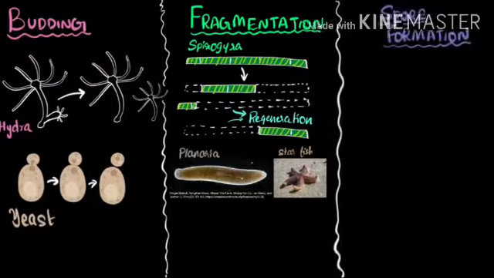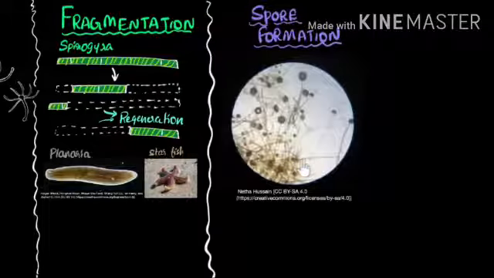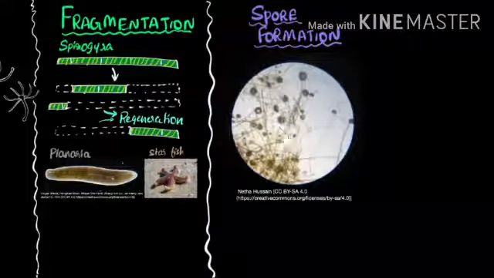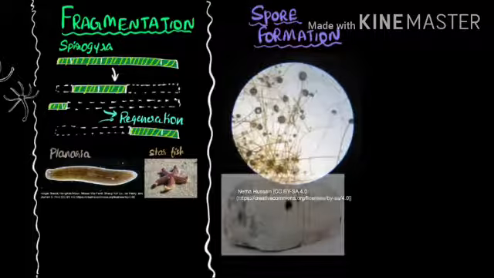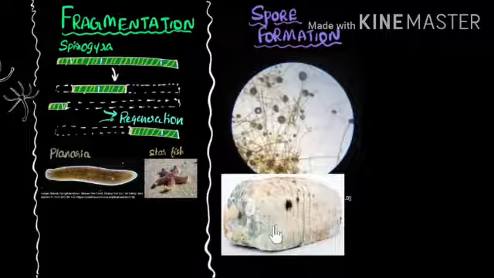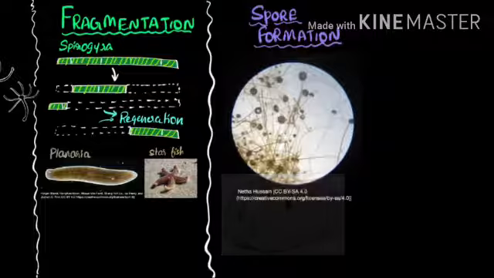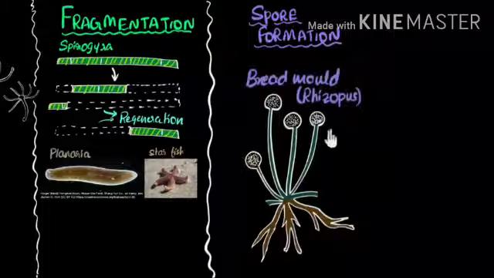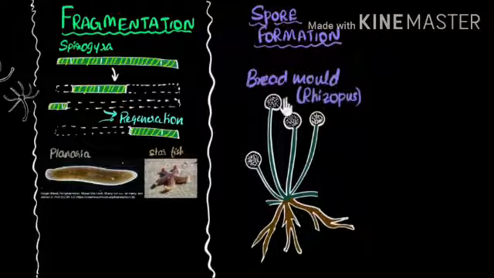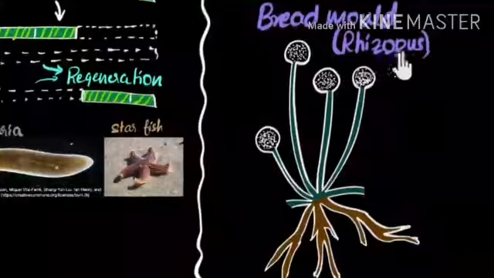Understanding or not? Now we have another type of asexual mode of reproduction known as spore formation. Children, in bread mold, you can see this fungus, and when it gets a moist atmosphere, when your bread is moist or some water is there, we say that is bread mold, also called rhizopus.